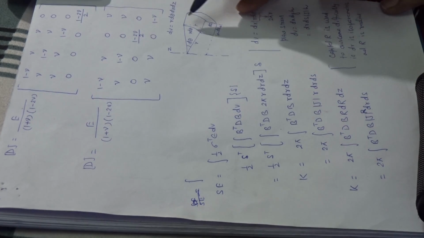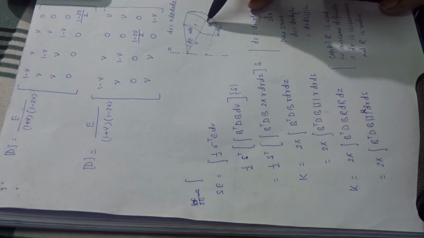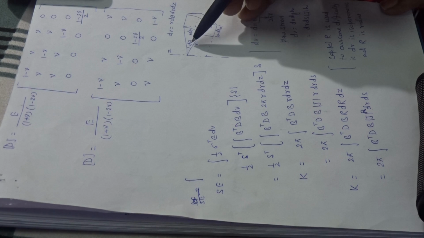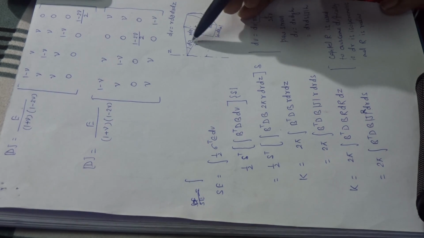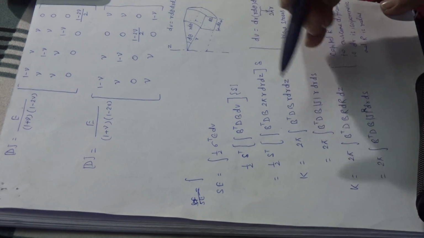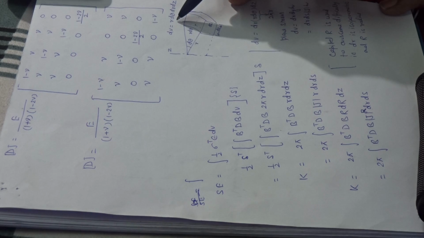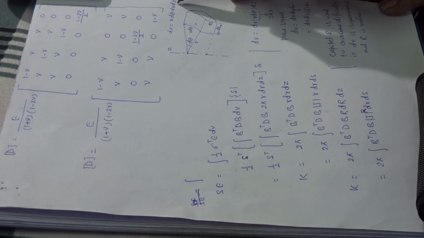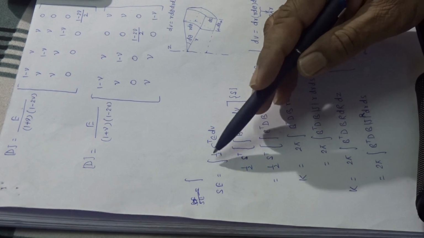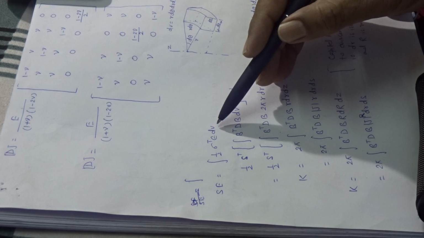Now consider an element. dr is the radial length, dz is the height, and this angle is d theta, r is the radius, so this length is r d theta. So the volume dV is equal to dr r d theta dz. The strain energy, as we know, is the integration of half sigma transpose epsilon dV.